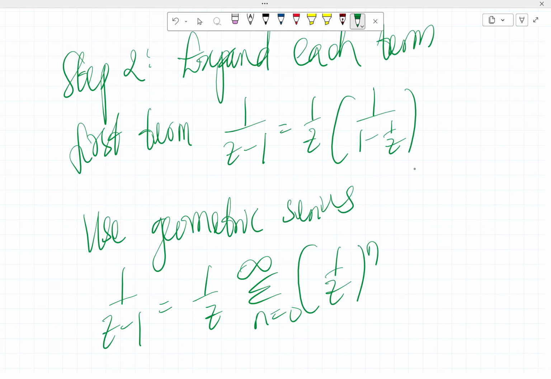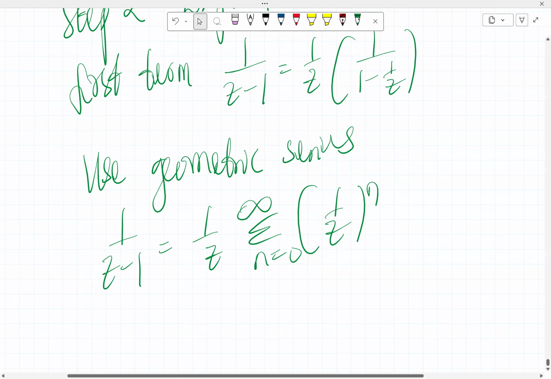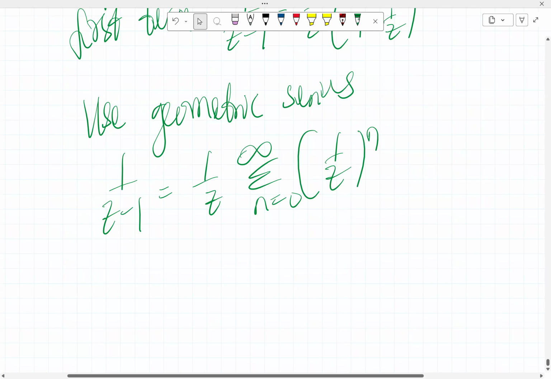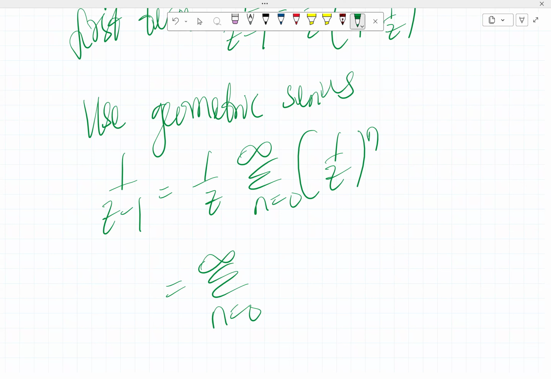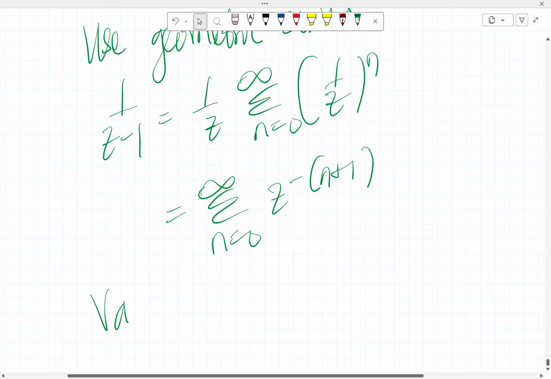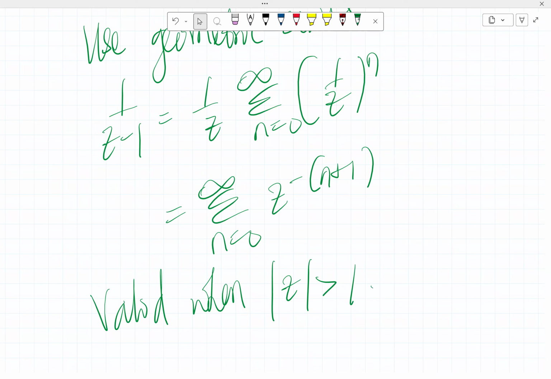That's very close to what we did initially in the other problem, problem 9 or so. So that means we have summation from n equals 0 to infinity for z raised power minus n plus 1. And this is valid when the absolute value of z is greater than 1. That's the first term.